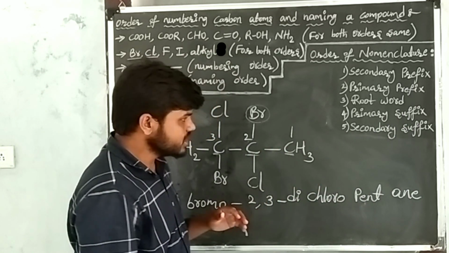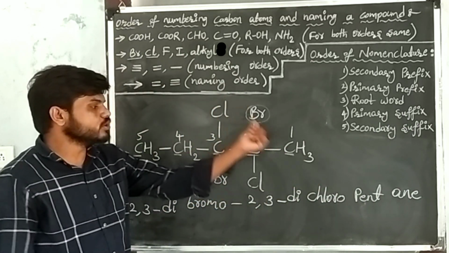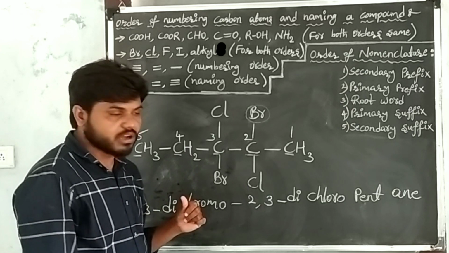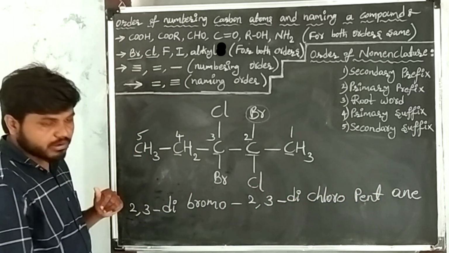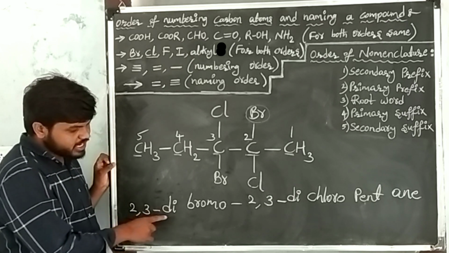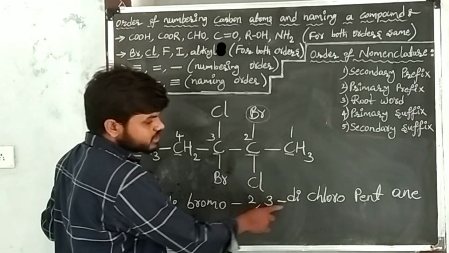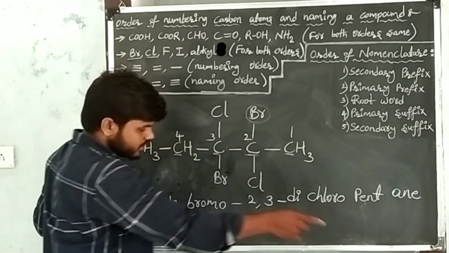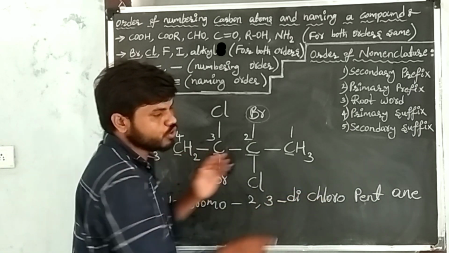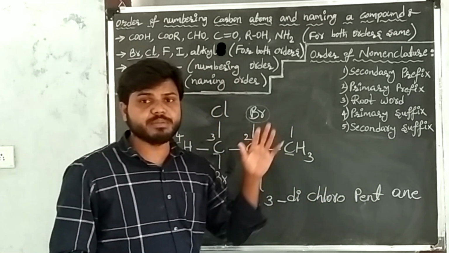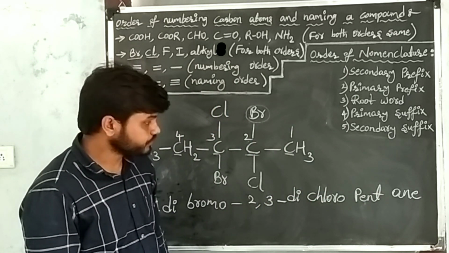Here the secondary suffix is functional groups. Functional groups are not present in the given carbon compound. So this is our required IUPAC name of the given carbon compound, that is 2,3-dibromo-2,3-dichloropentane.